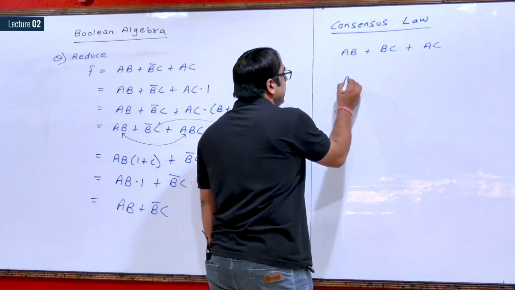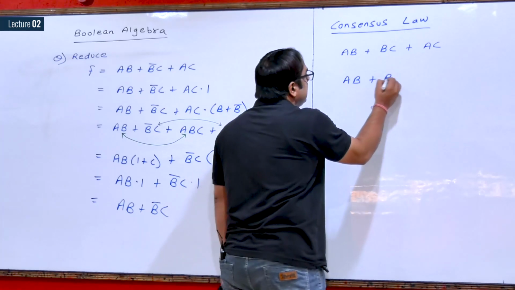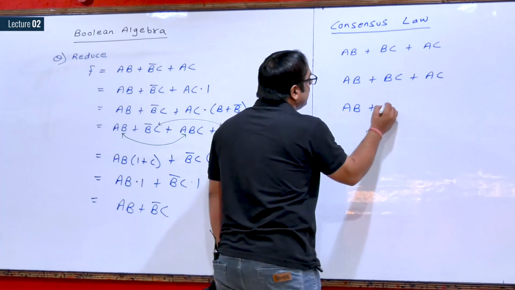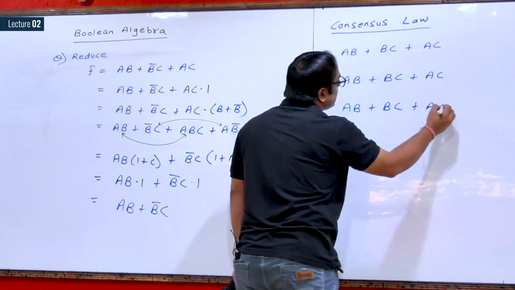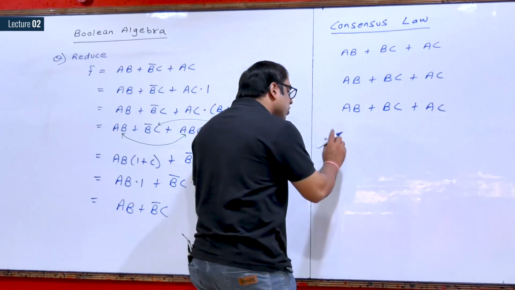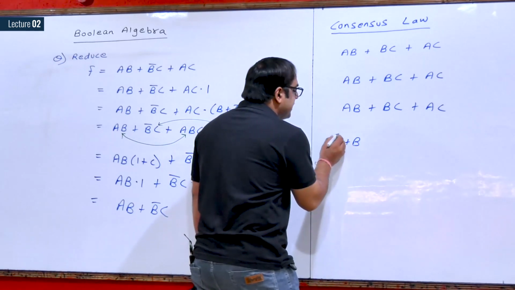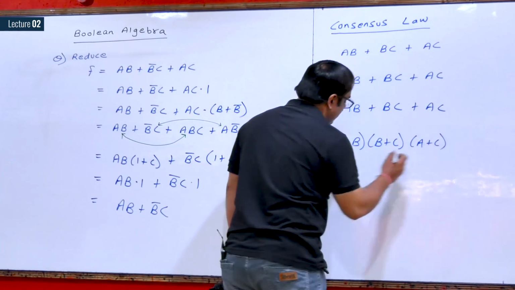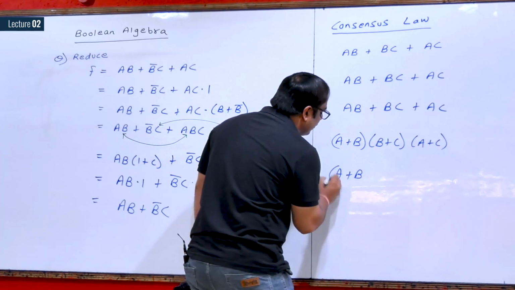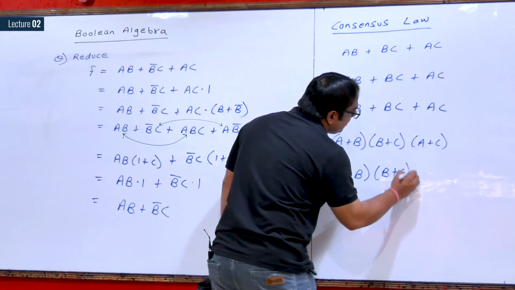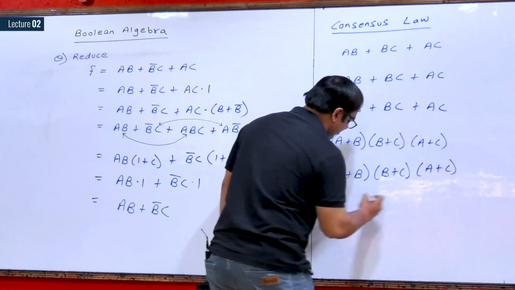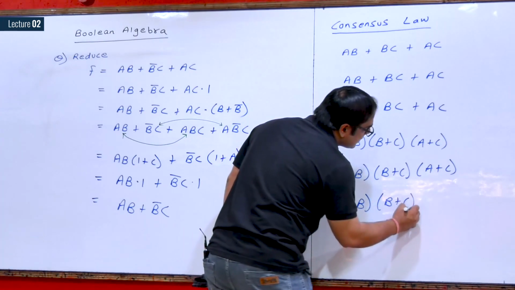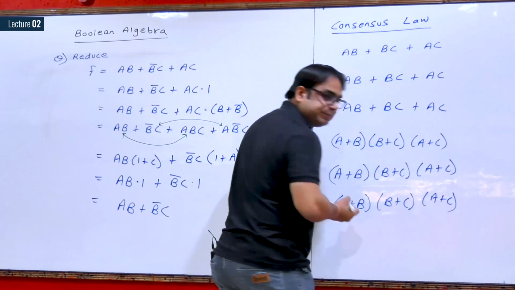It is also valid for the form A plus B dot A complement plus C dot B plus C.